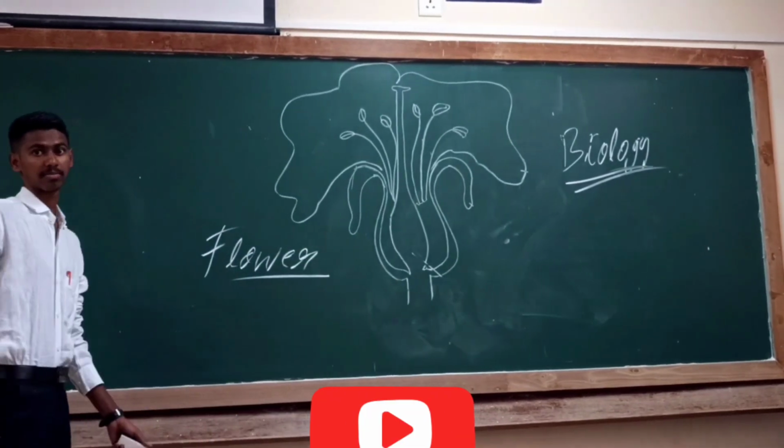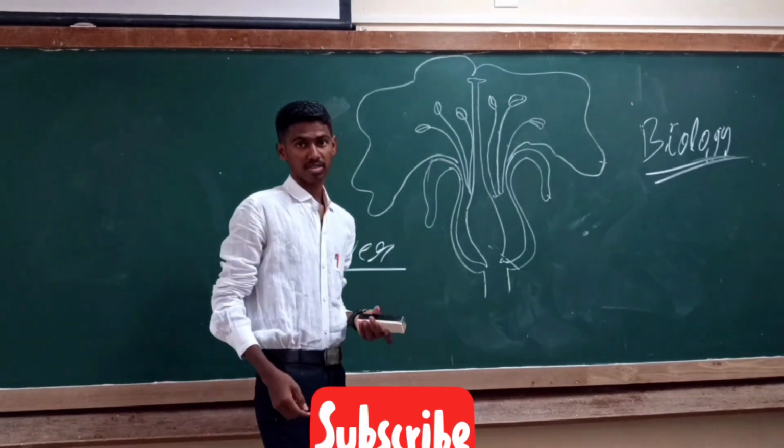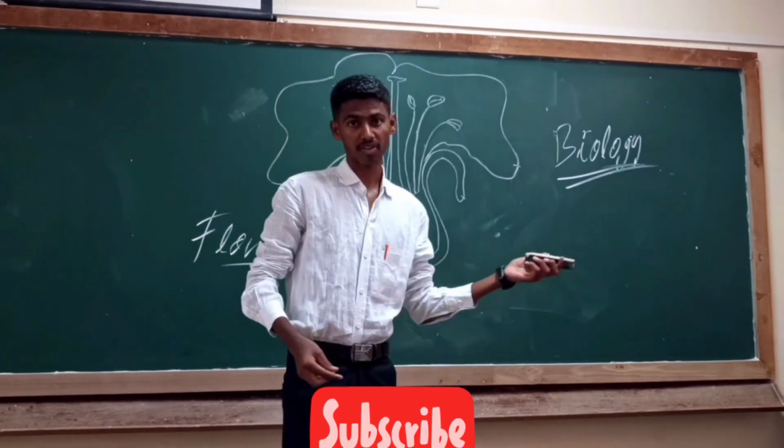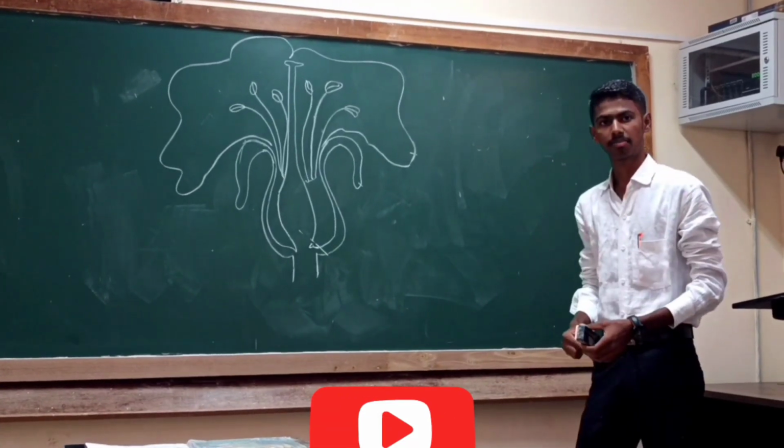What is a flower? Flower is an important organ found in the angiosperms. What do you mean by angiosperms? Angiosperms are the plants which produce flowers. Now I am discussing the flower and its parts.